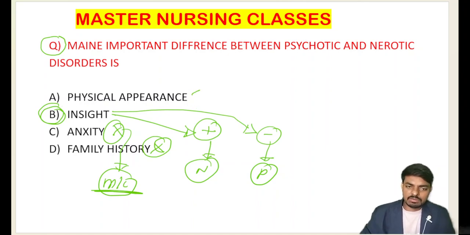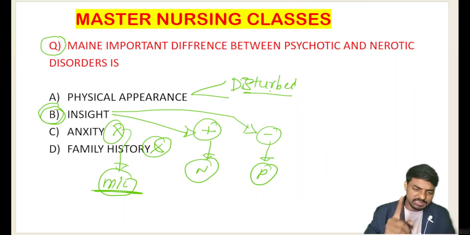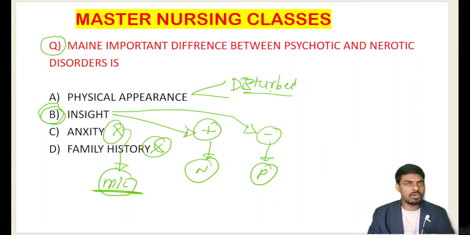The physical appearance in both neurotic and psychotic patients is disturbed. Very importantly, the main differentiating feature of psychotic and neurotic disorders is insight. If insight is present, he is a neurotic patient, and lack of insight leads to psychotic patients. What is insight? Insight is the self-awareness of one's own disease.